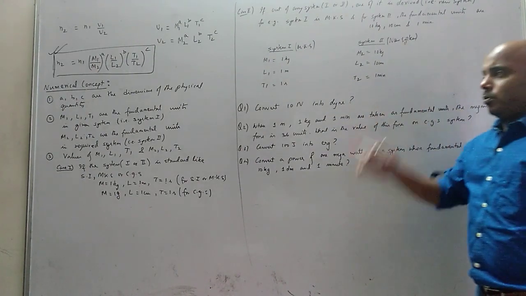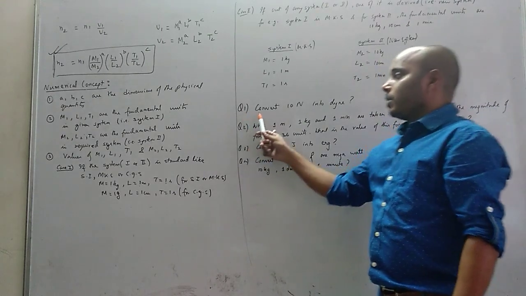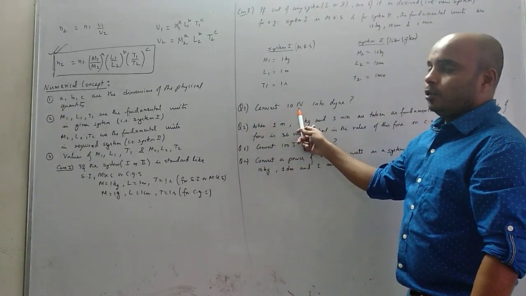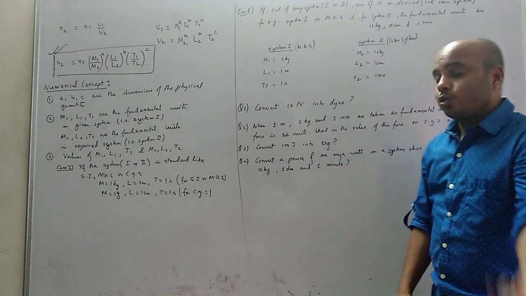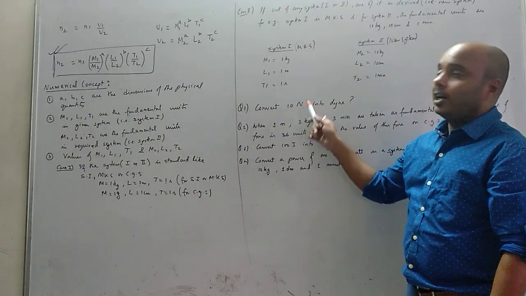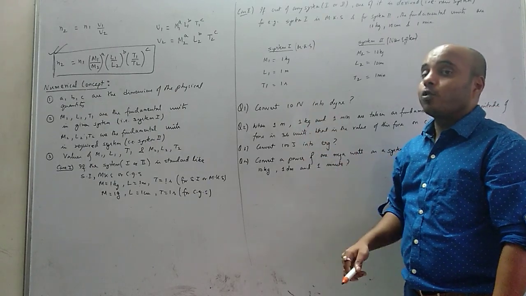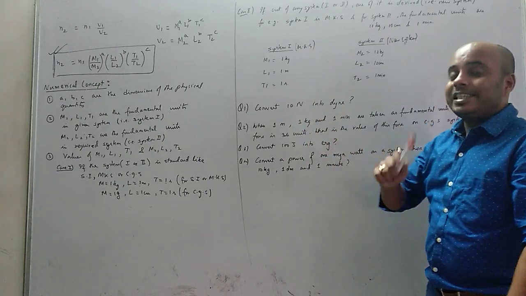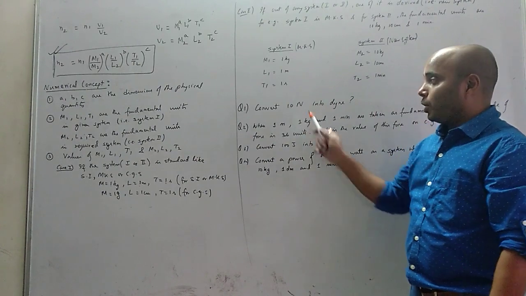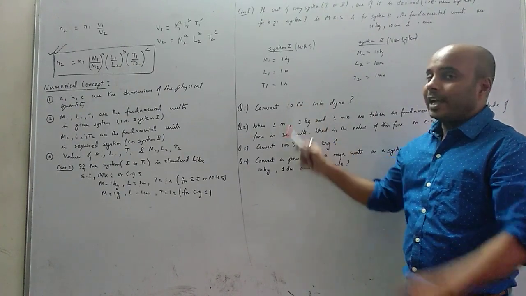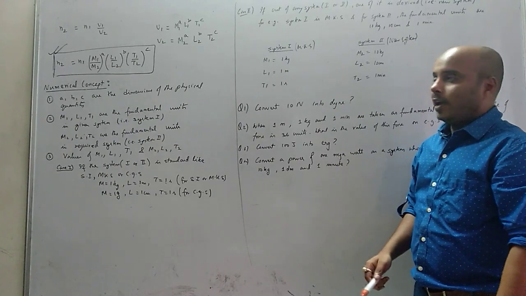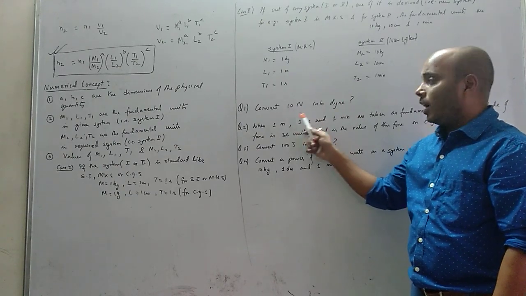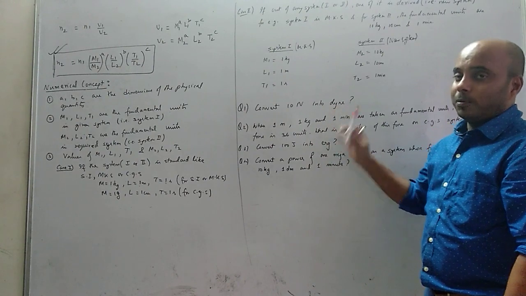First, let's talk about the questions. Question number 1: Convert 10 Newton into dyne. Now you should know these things at least. Newton is the SI system unit of force. Dyne is the CGS system unit of force. So look, system 1 is standard, system 2 is also standard, CGS. So M1, L1, T1 will be 111, and M2, L2, T2 will also be 111.